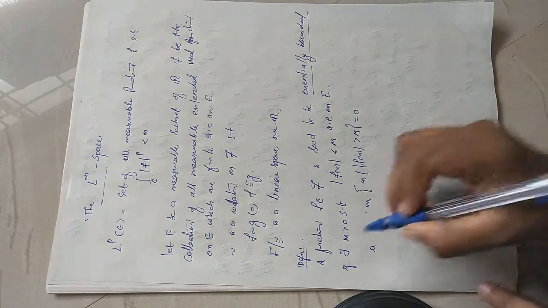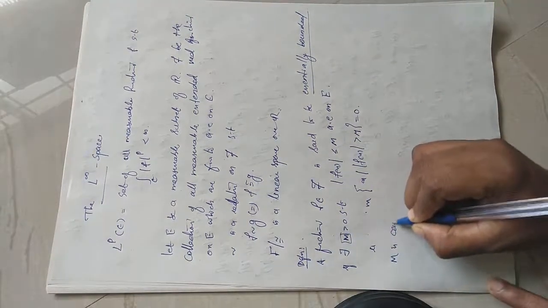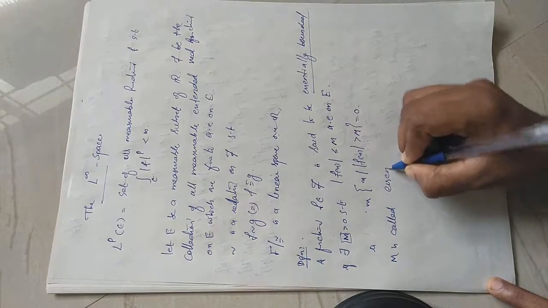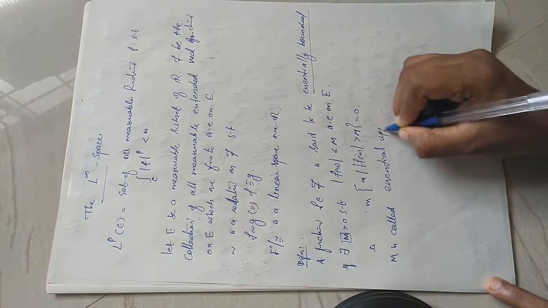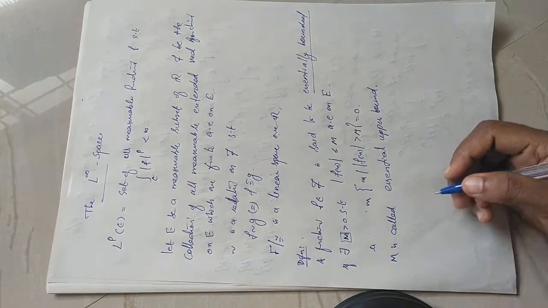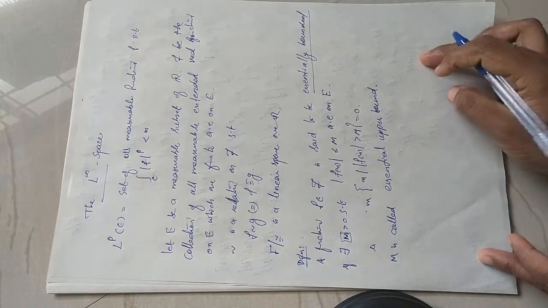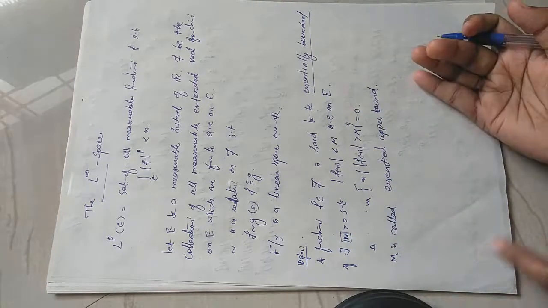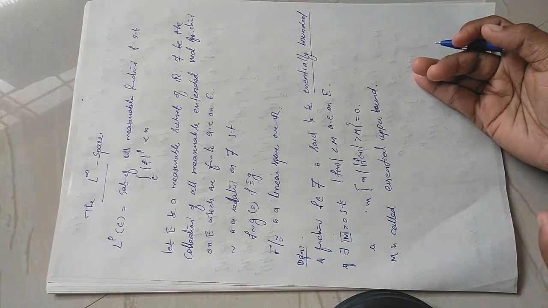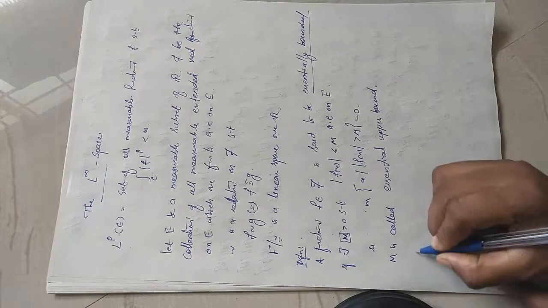Okay, this kind of function is called an essentially bounded function, and that bound m is called an essential upper bound. So if there exists an m satisfying this property, that function is called essentially bounded, and that m is called an essential upper bound. A function may have more than one essential upper bound, so we define the essential supremum of that function.